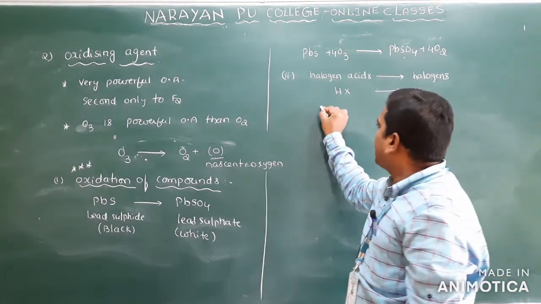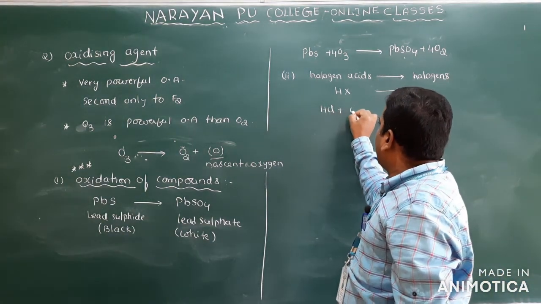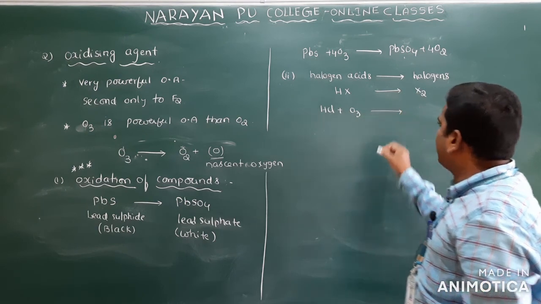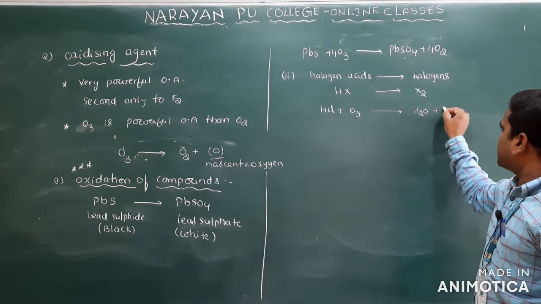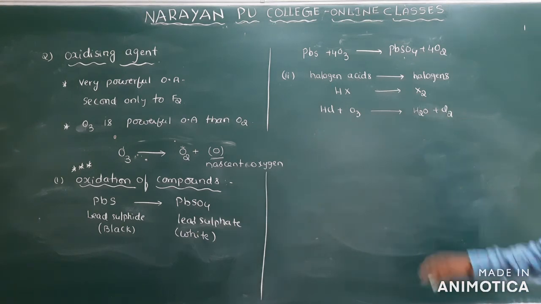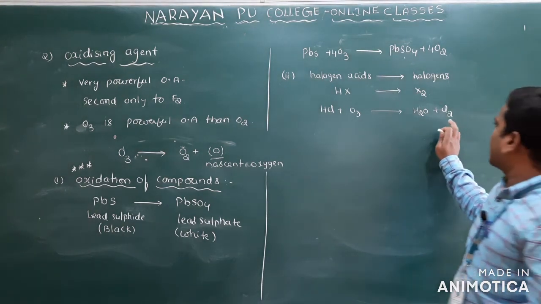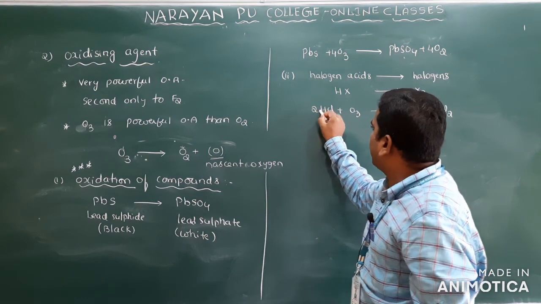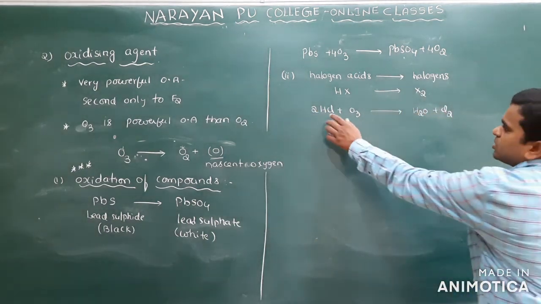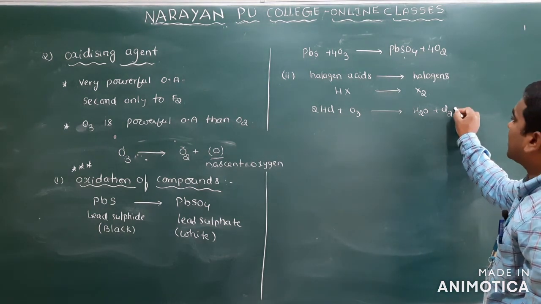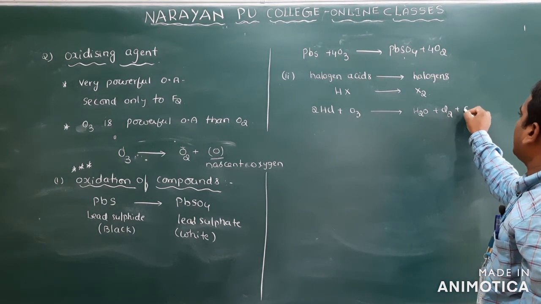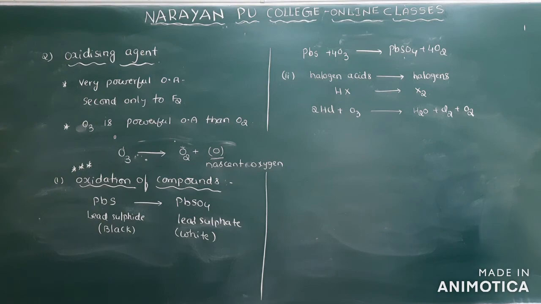Clear? If I take HCl plus O3, what will you get here? H2O plus Cl2. Cl2 gas is formed. Here chlorines are 2, so that's why I take 2 moles here. Chlorines are 2, and automatically you will also get oxygen: H2O plus oxygen.